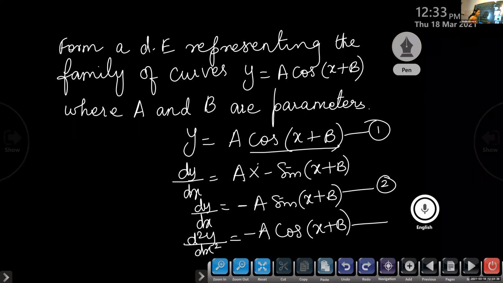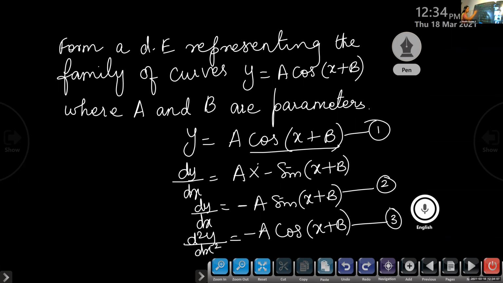So this is the second order. How many times are you differentiating here, Anas? 2 times, because there are two arbitrary constants.